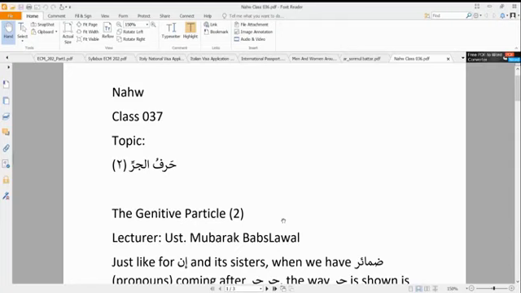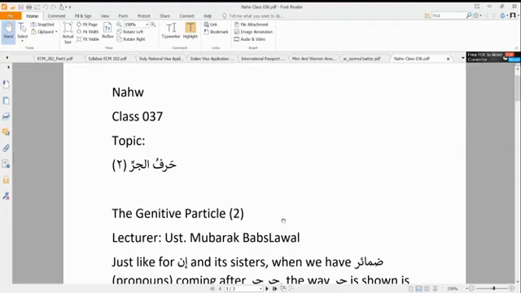We explained that most of the time that jar is denoted by a kasra under the last letter of the particular word that is in majrur state, and we gave some examples about that.